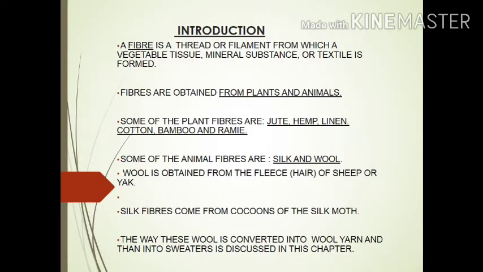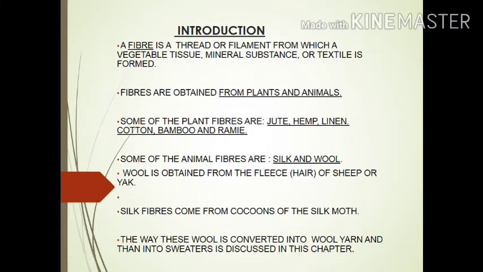What is a fiber? A fiber is a thread or filament from which a vegetable tissue, mineral substance or textile is formed. Fibers are obtained from plants and animals. Some of the plant fibers are jute, hemp, linen, cotton, bamboo and ramie. Some of the animal fibers are silk and wool.